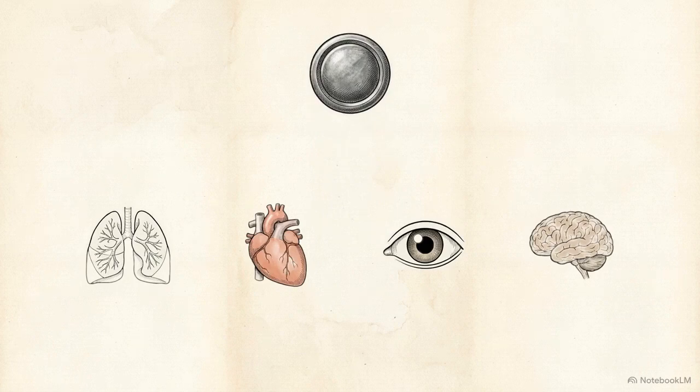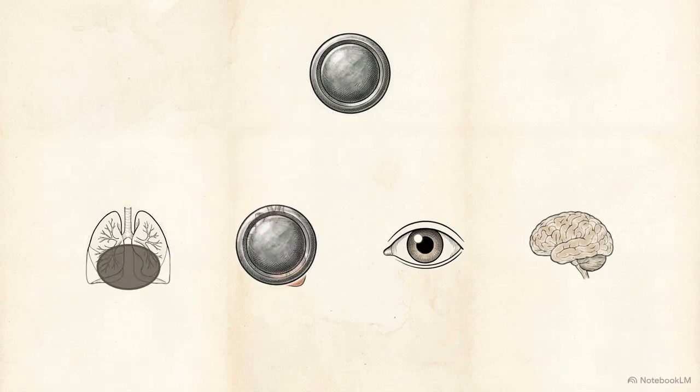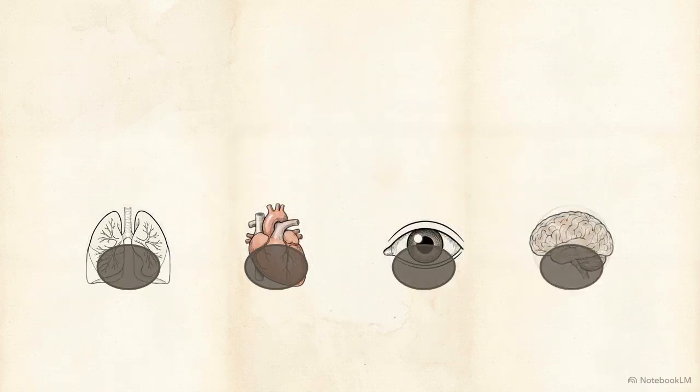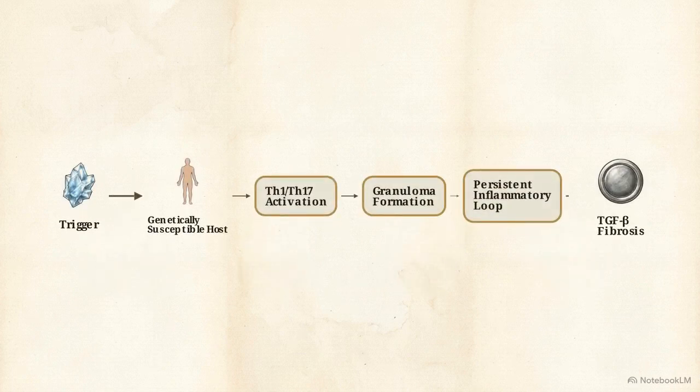This immune mechanism remains the same regardless of location. The process is identical whether it occurs in the lungs, the heart, the eyes, or the nervous system. This is the complete flowchart of the disease process. You can see how the initial trigger leads through the loop and into final fibrosis.